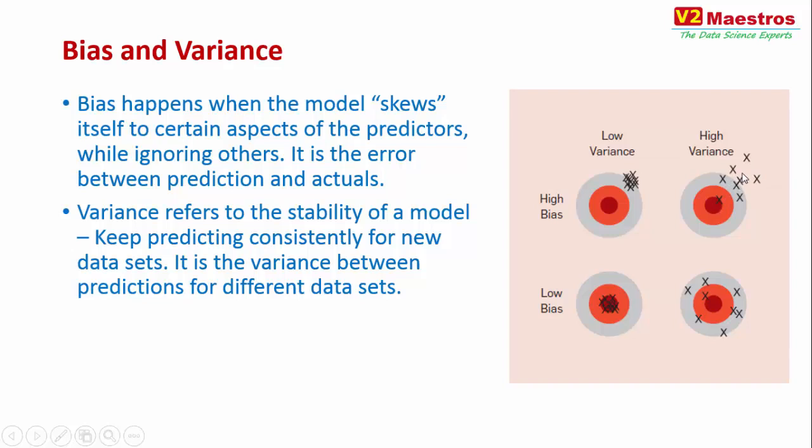So bias and variance are two important aspects that are discussed when you are trying to discuss various machine learning algorithms and how good these machine learning algorithms are. There are certain machine learning algorithms that tend to have high bias, that tend to have high variance. So these are the things you want to be watching out for.